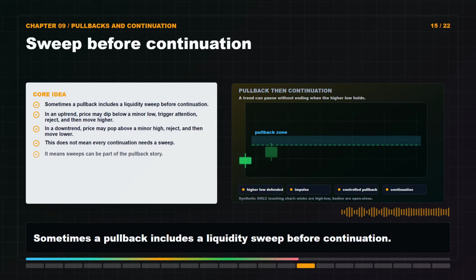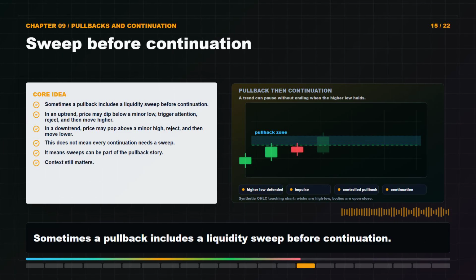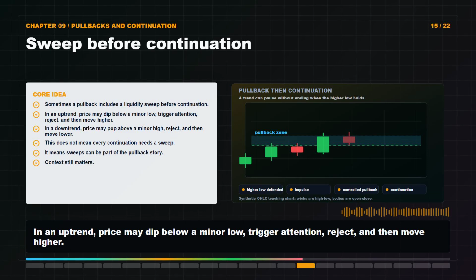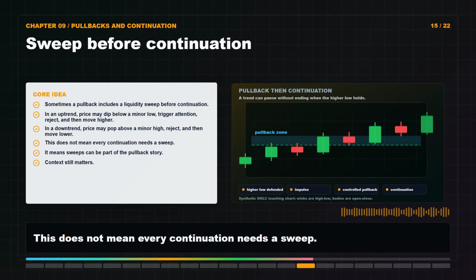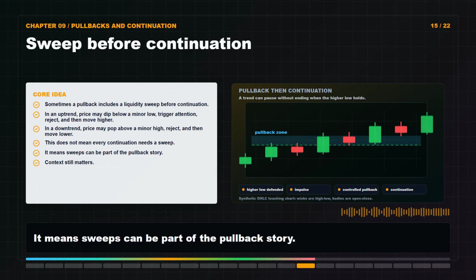Sometimes a pullback includes a liquidity sweep before continuation. In an uptrend, price may dip below a minor low, trigger attention, reject, and then move higher. In a downtrend, price may pop above a minor high, reject, and then move lower. This does not mean every continuation needs a sweep. It means sweeps can be part of the pullback story.